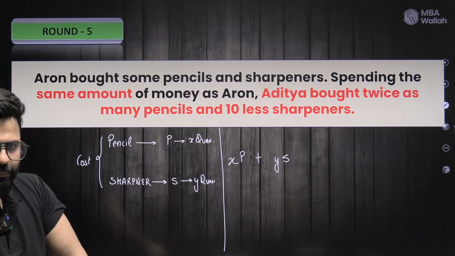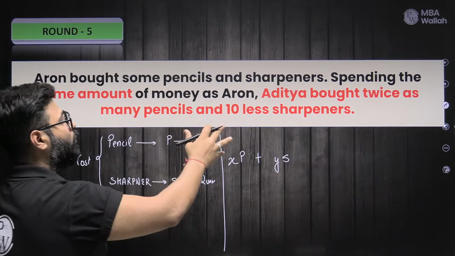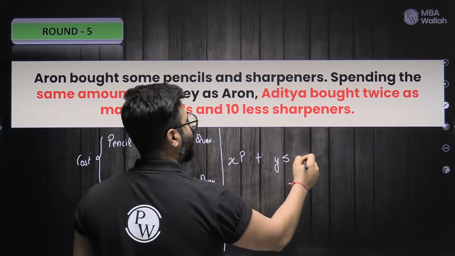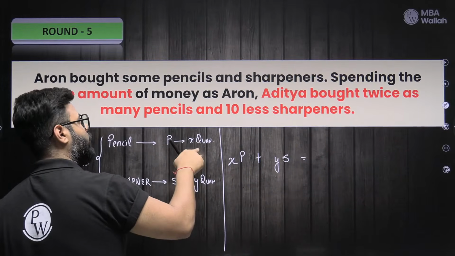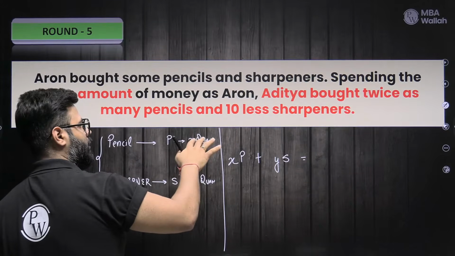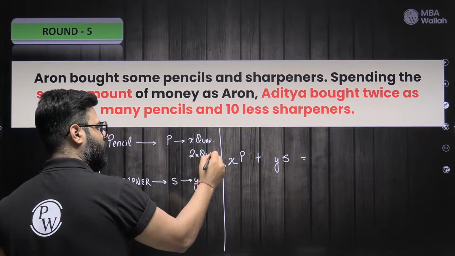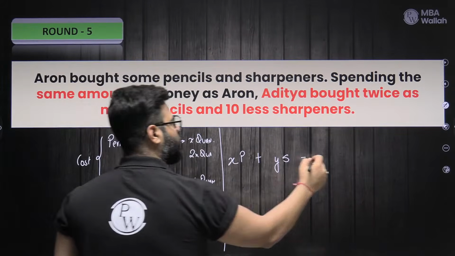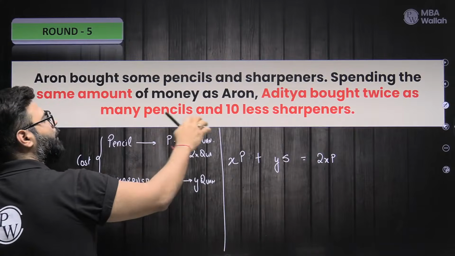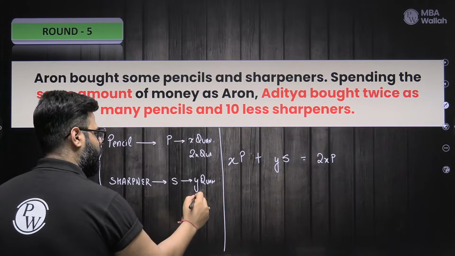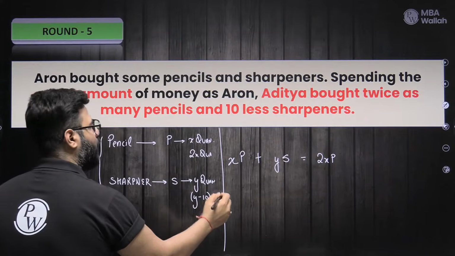Everybody agrees? Now what happens? Now, spending the same amount of money as Aaron, Aditya bought twice as many pencils. So the quantity becomes 2x for Aditya, twice as many pencils. So now for Aditya it is 2x quantity, correct? Cost is same, so 2x into P, that is the spending on the pencils. And he bought 10 less sharpeners, so Y minus 10 quantity for the second guy.